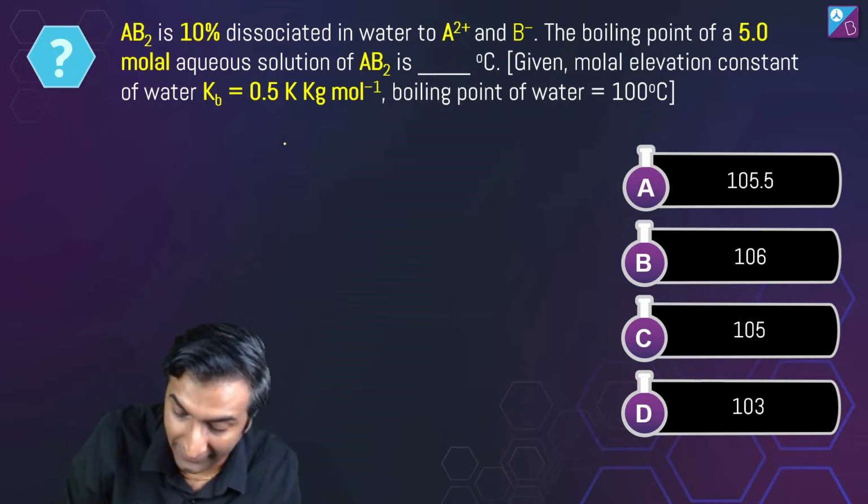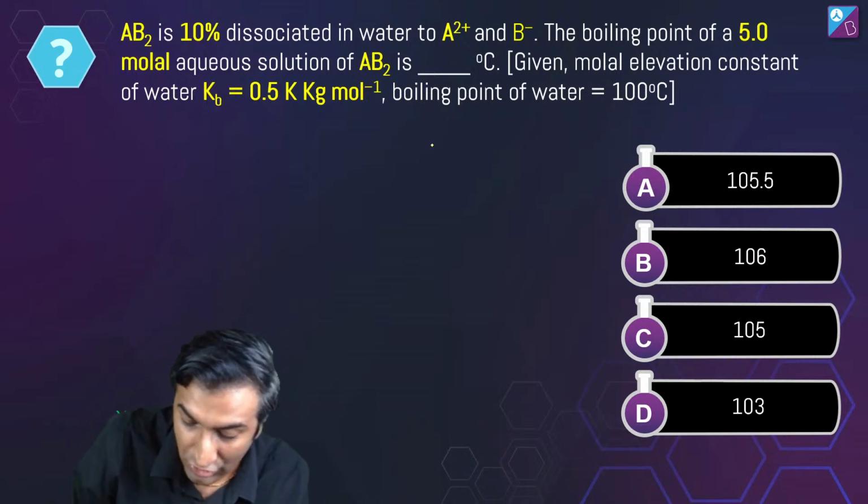and gives you A2 plus and B minus. The boiling point of 5 molar aqueous solution of AB2 is what?